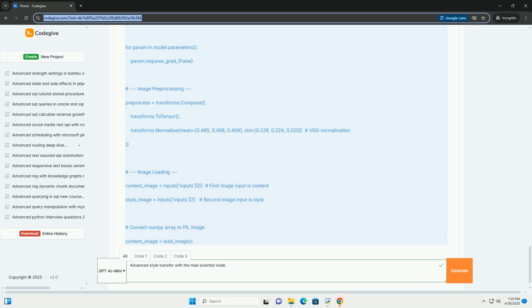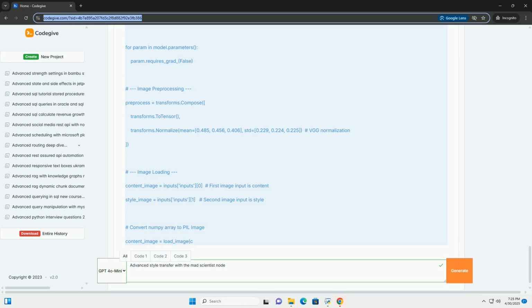Key concepts and techniques. Before we dive into the code, let's review some important concepts you might use inside your Mad Scientist node. 1. Feature extraction networks, CNNs. Most style transfer methods leverage pre-trained CNNs, VGG16, VGG19, ResNet, etc. These networks have learned to extract hierarchical features from images.